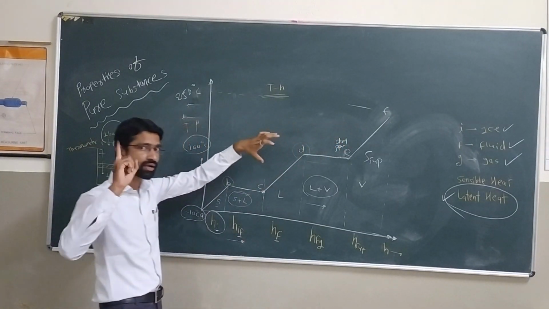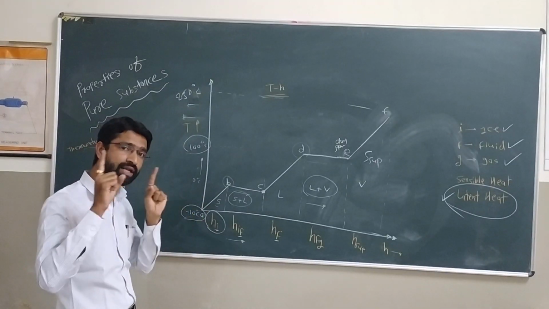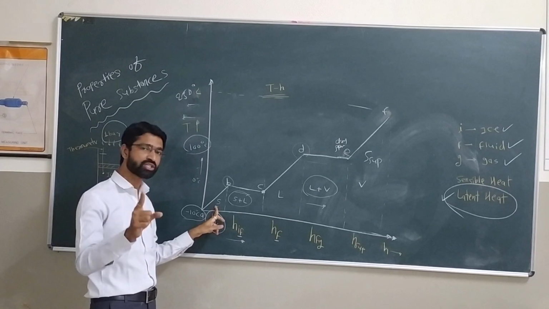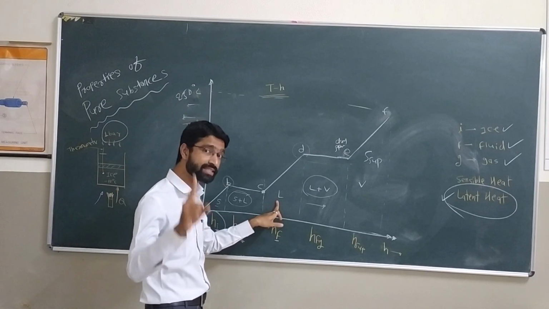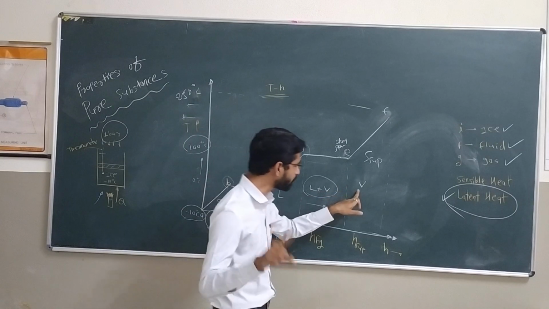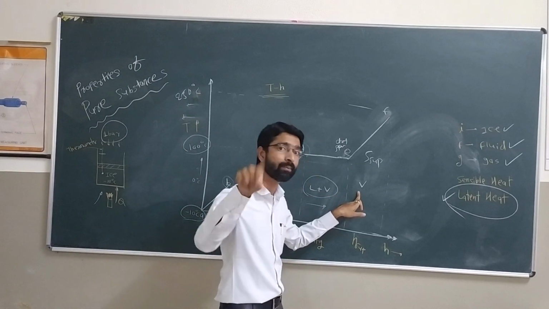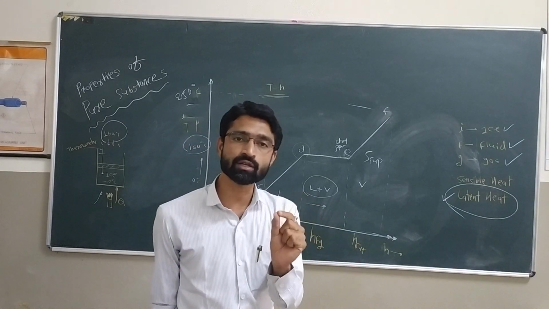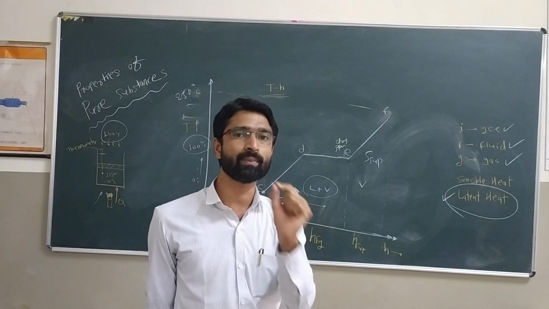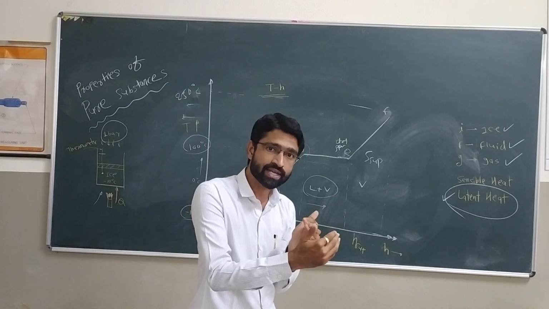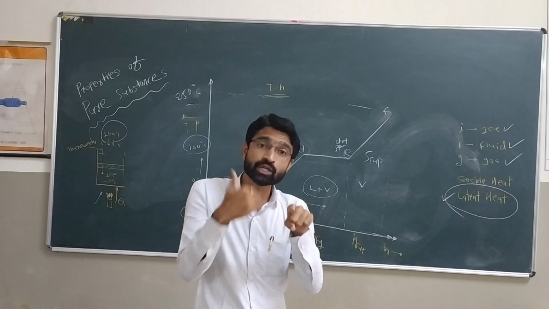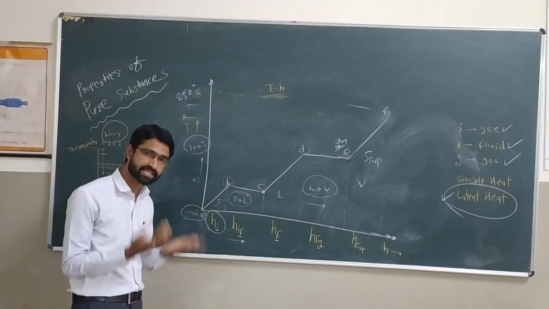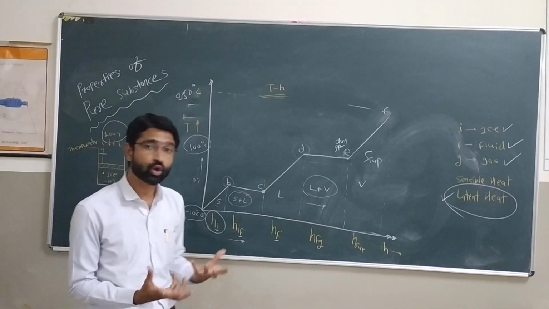And again, conclude that sensible heat is measured only when the substance is in a single phase. When it is ice, that heat we can measure. When it is liquid, that is a single phase, that heat we can sense. And when it is vapor, that heat we can sense or measure. So again, concluding another way: when the substance is in a single phase, only that heat we can sense or measure. When the substance is trying to change its phase, the temperature is constant, and that heat we can't measure. So it is called latent heat.